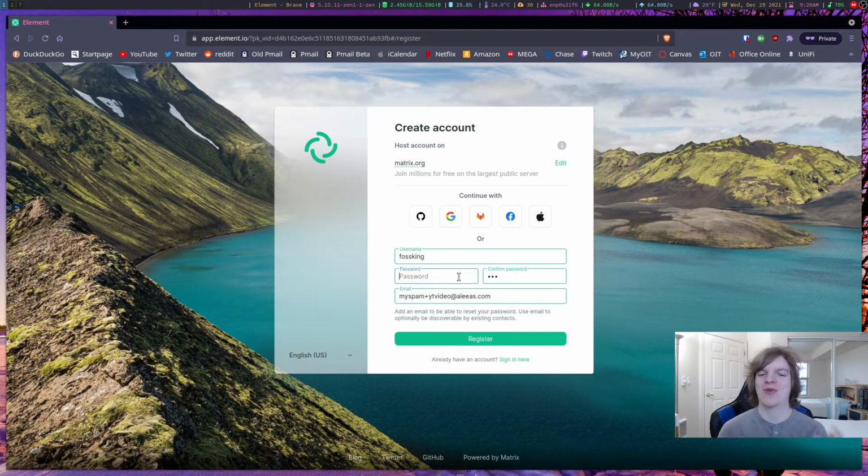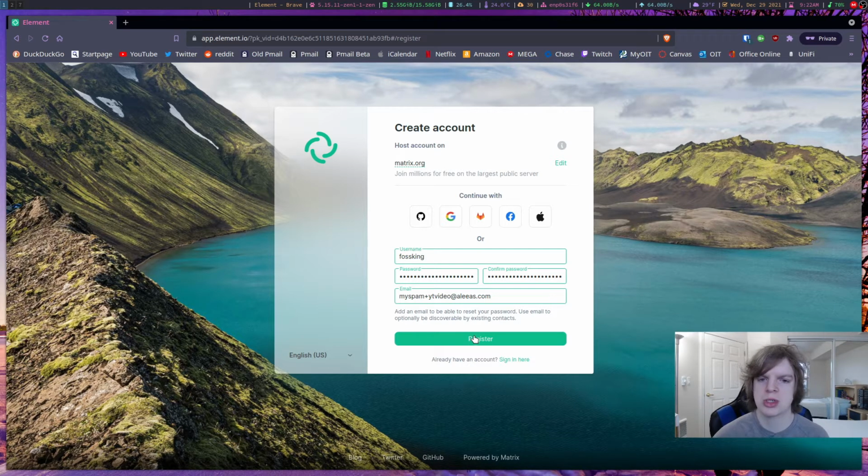Okay, I keep trying to create an easy password for this because it's just for testing purposes, but it's literally not letting me. So this is the great thing about Element, that the security of it is really strong. It doesn't let you just create easy guessable passwords. You have to actually put some effort into it. So what I'm going to do here is grab a randomly generated password and throw it into there. So give me just one sec. Okay, so I've got my stronger complicated password filled in.